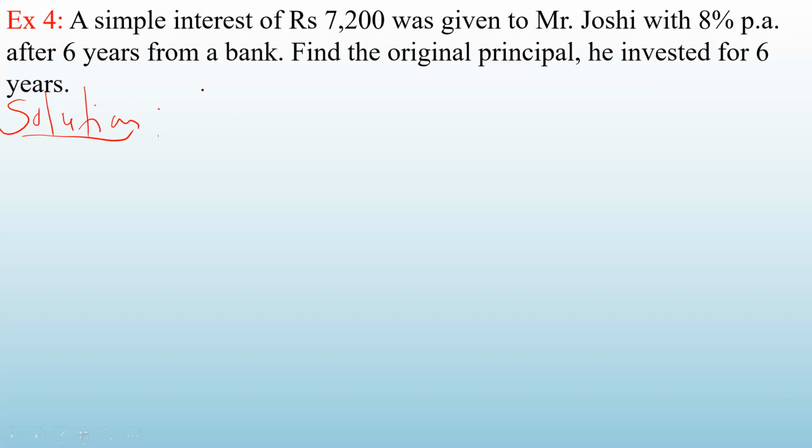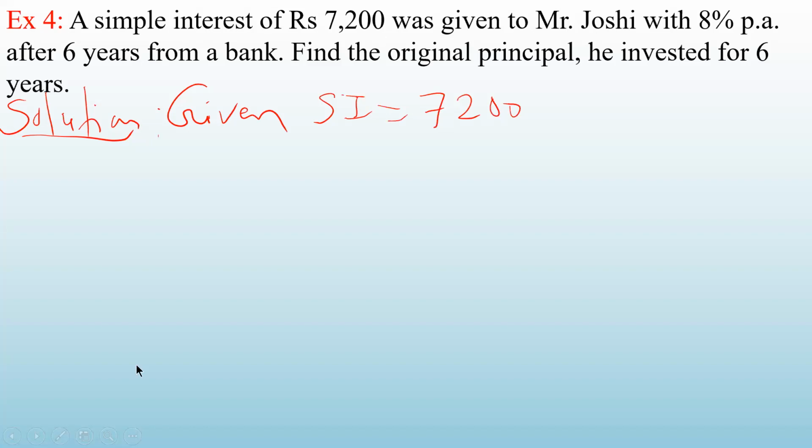So what is given to you here? Given thing you have to write. A simple interest of rupees 7,200 was given to Mr. Joshi. That means what is this 7,200? It is simple interest. See, many students get confused. So your English should also be good. You should be able to understand what is given to you, what is asked to you. So see here, clearly written, a simple interest of rupees 7,200. So don't get confused. It's not principal amount, it is the interest, simple interest of rupees 7,200 was given